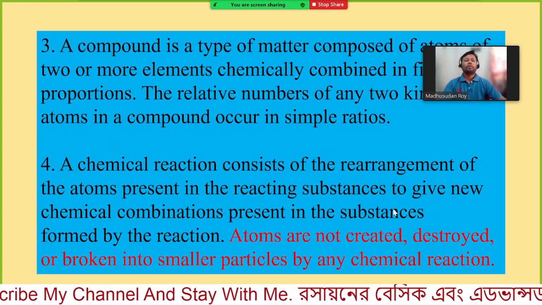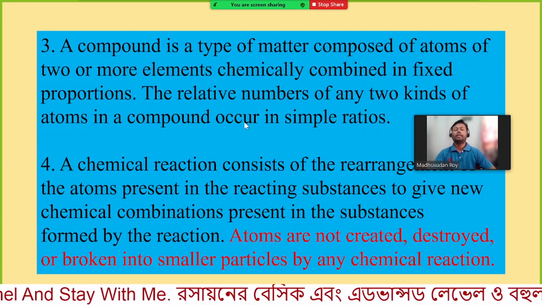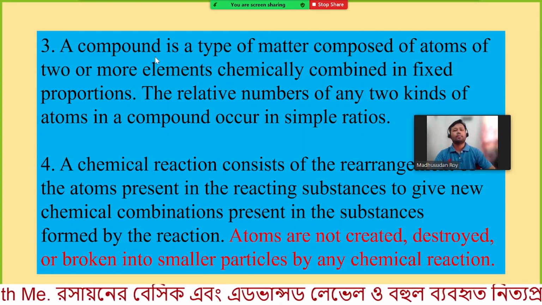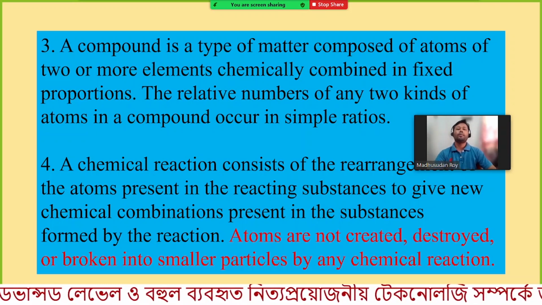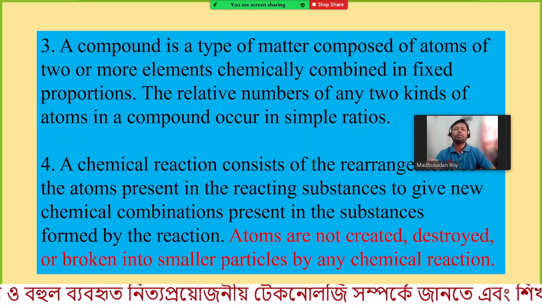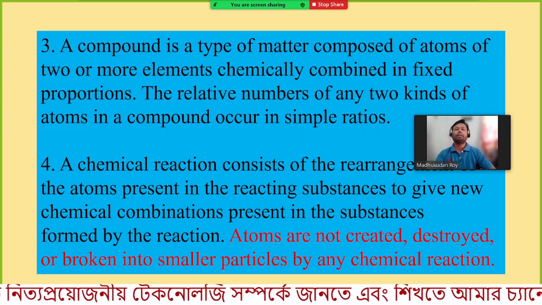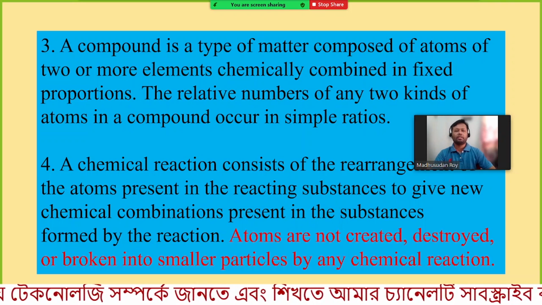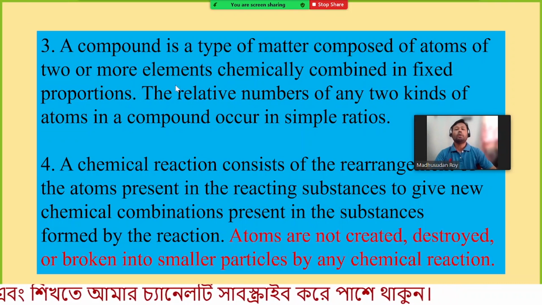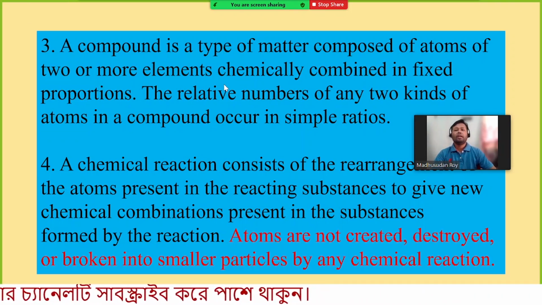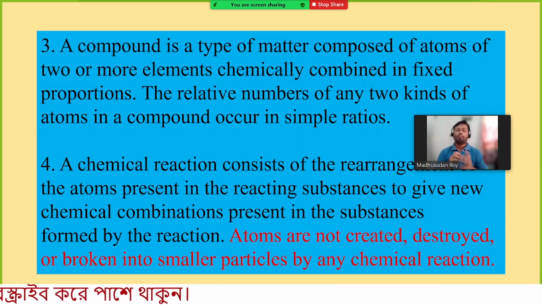A compound is a type of matter composed of atoms. That means he has shown the difference between element, compound and matter. However, when he mentioned the atom, he just considered the matter. That is a little bit of a dilemma. A compound is a type of matter composed of atoms of two or more elements. That means he mentioned that a compound is formed by combining two or more elements. We know nowadays this is also perfect.